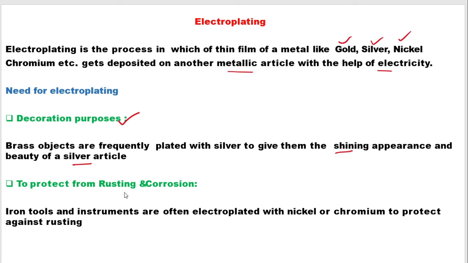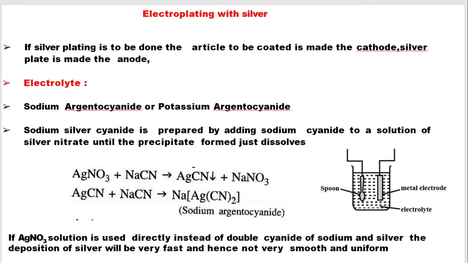Similarly, electroplating protects the article from getting rusted or corroded. So iron tools or instruments are often electroplated with nickel or chromium to prevent them from rusting. Clear? Now we will go into a detailed explanation of how this electroplating process works. The first example: we will do electroplating using silver.